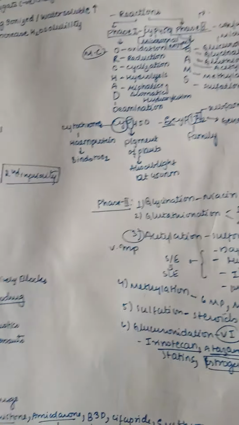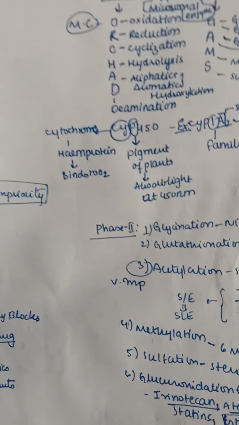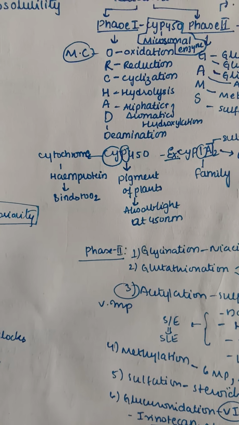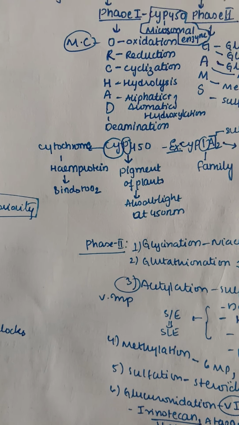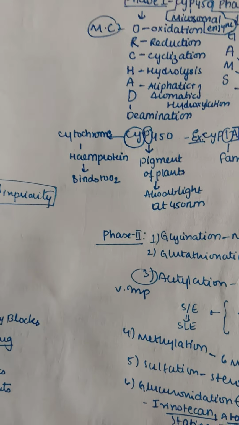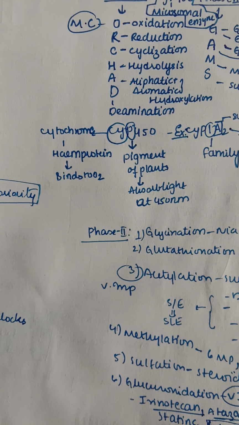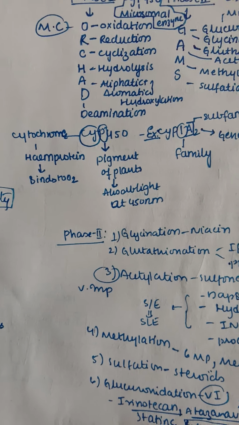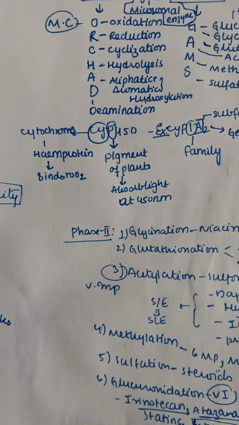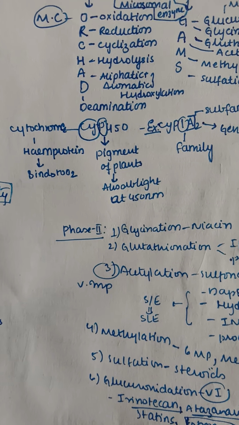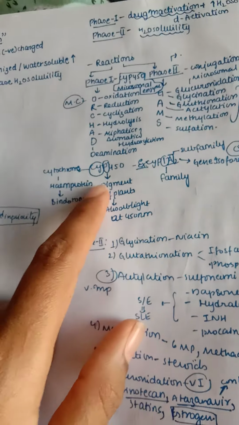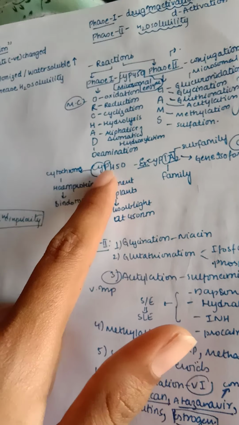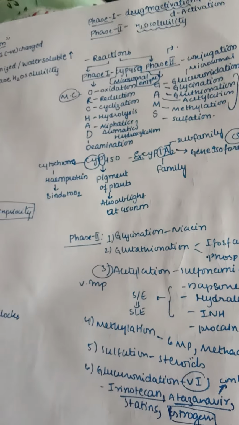Now let us see what is this CYP450. What is this? Is it like some code? It is nothing but CY represents cytochrome. Cytochrome is a heme protein which mainly binds to oxygen, right? Here P is the pigment, which absorbs light at a wavelength of 450 nanometers. Hence the name CYP450: cytochrome, pigment, wavelength of 450. So we got it now.